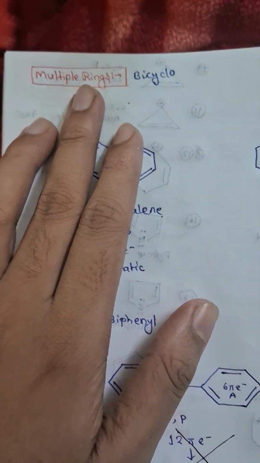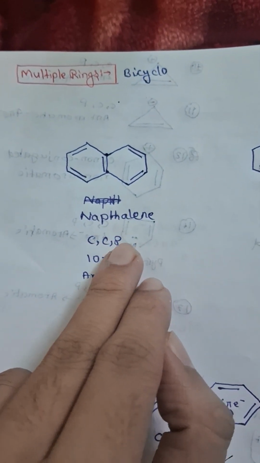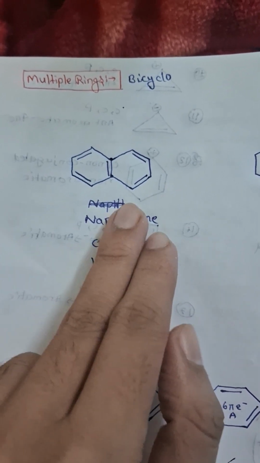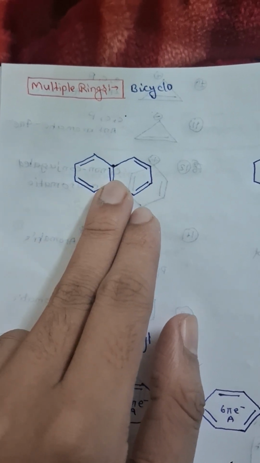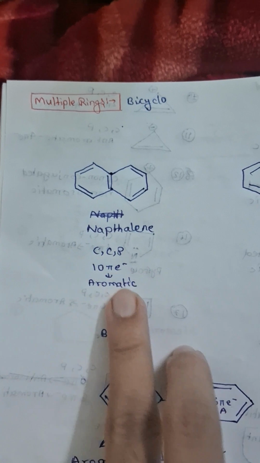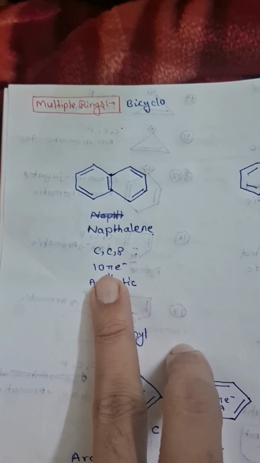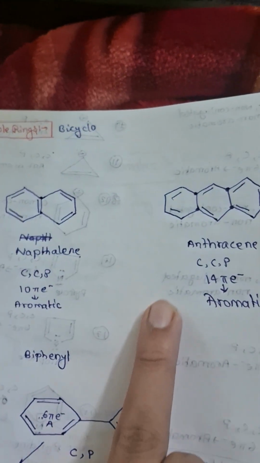I will now do multiple rings like bicyclo. So naphthalene. This is conjugated, 1 2 3 4 5 6 7 8 9 10, and this is conjugated, cyclic, and planar also. So 10 pi electrons. So this is aromatic, which is naphthalene.